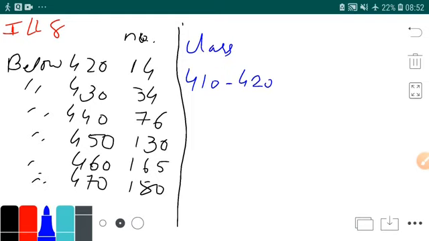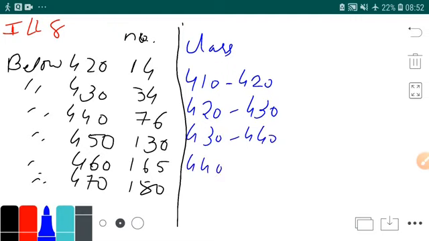Then your second class will be 420 to 430. Your third class will be 430 to 440. Then it will go like this.